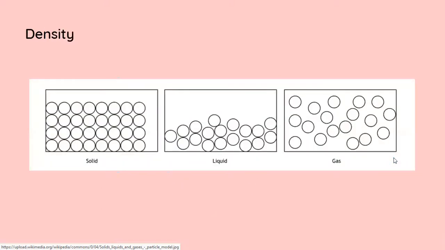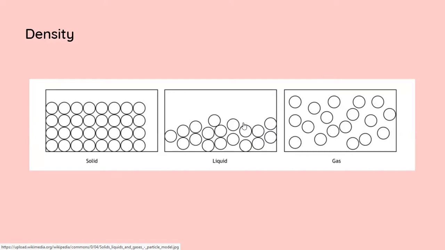Next is density. Compared to gases, liquids are more dense because they are closely packed. The density of a liquid is considered to be about 1,000 times greater than that of a gas.